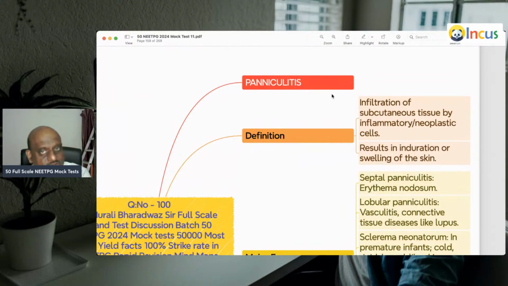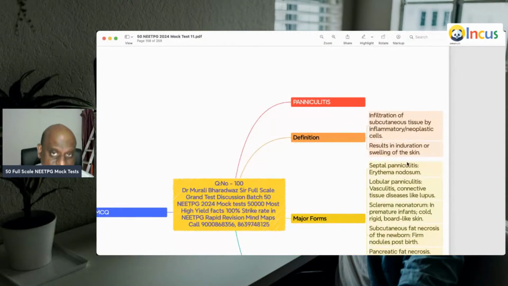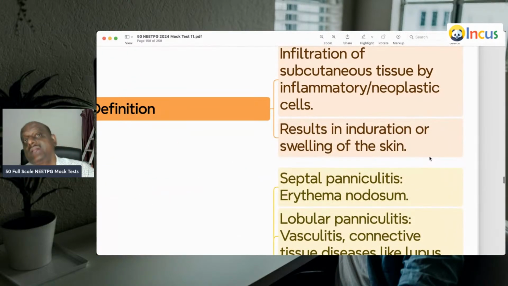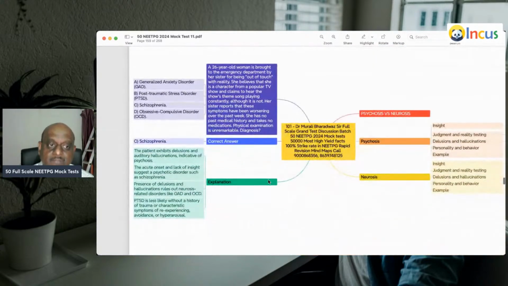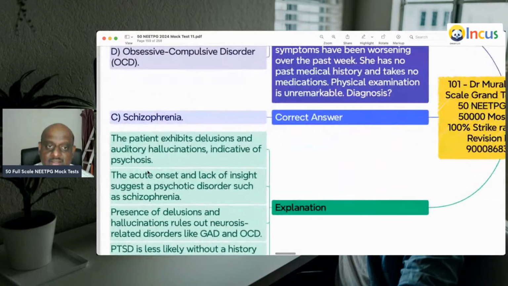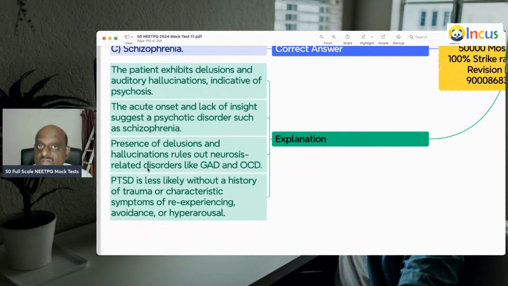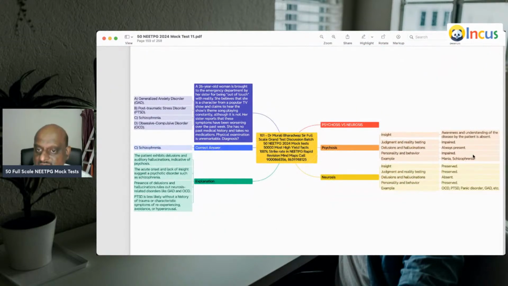But what is panniculitis? Panniculitis is the infiltration of the subcutaneous tissue by inflammatory or neoplastic cells, leading to induration and swelling of the skin, which is what you need to remember. A 26-year-old is brought in; they exhibit delusions and auditory hallucinations indicative of psychosis. The acute onset and lack of insight suggest a psychotic disorder. So, schizophrenia is the diagnosis.